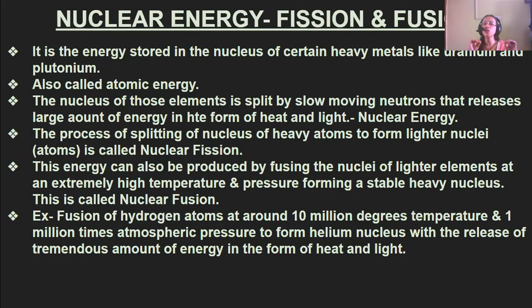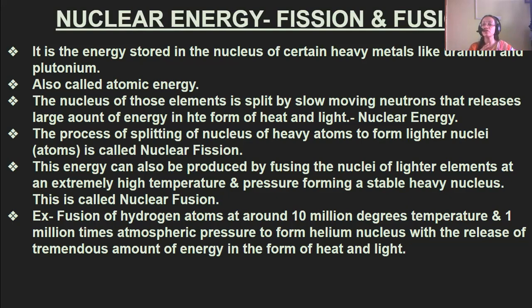Then the nucleus of those elements is split by slow moving neutrons that release a large amount of energy in the form of heat and light. If we pass slow moving neutrons to the nucleus of these elements, they start releasing a large amount of energy in the form of heat and light. That is known as nuclear energy. This energy which is stored in the nucleus comes out.